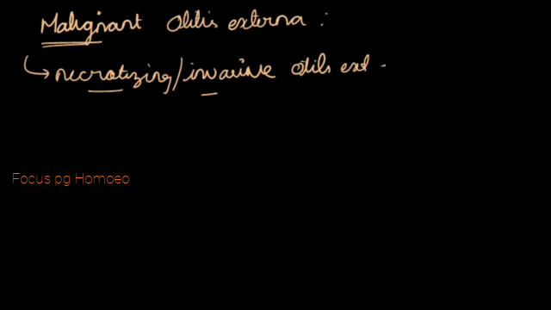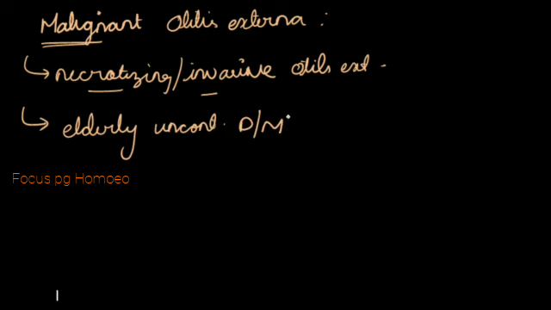Okay, so here what happens, it is mainly seen in persons who are having uncontrolled diabetes, like elder people with uncontrolled diabetes mellitus we can see, because already in case of uncontrolled blood sugar levels, that will predispose to infections.